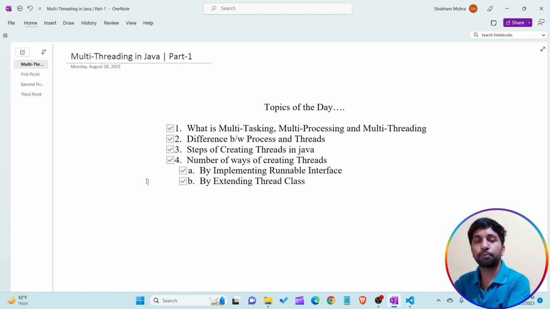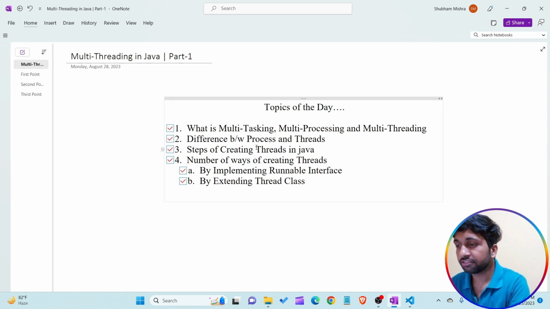So are all these 5 points, 4 points clear till now? I am telling all the information in the best way. I am giving my best to make it easy to understand what is the meaning of multitasking, what is the meaning of multi-processing, and lastly what is the meaning of multi-threading. Then differences between process and threads, what are the steps involved in creating threads, and the number of ways of creating a thread: how we are able to create a multi-threading program by implementing the Runnable interface, and the second way, by extending the thread class.